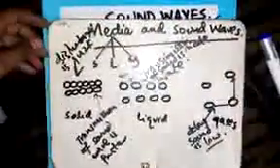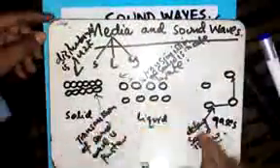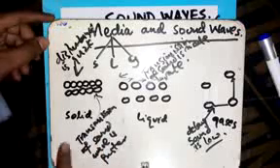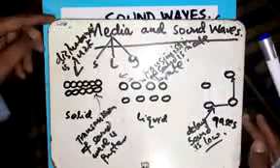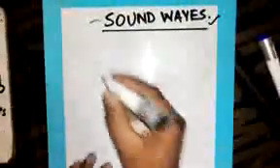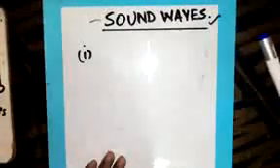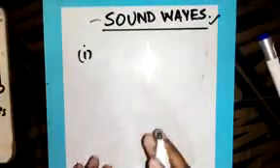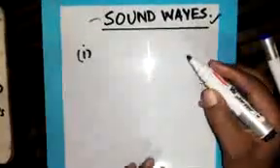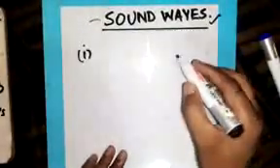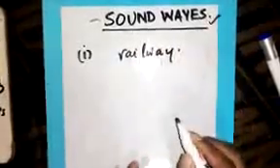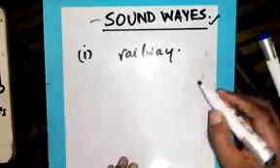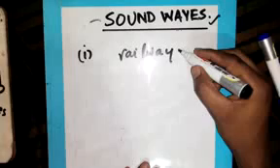Now, due to this reason, we have different phenomena. Due to the fact that sound waves travel faster in solid than in gases, we have different phenomena. One of the phenomena is, if you stand near a railway and a train is coming, you can hear two sounds.